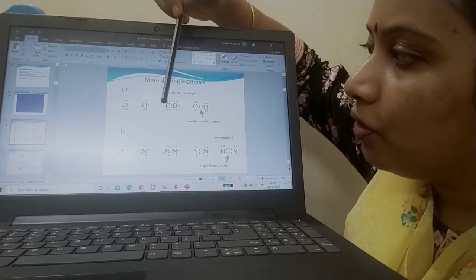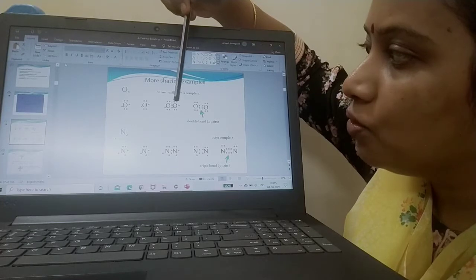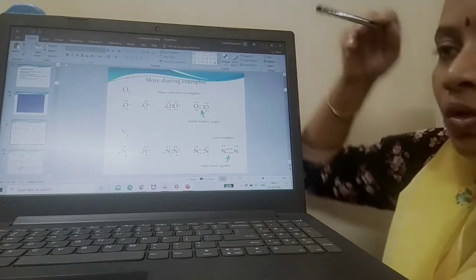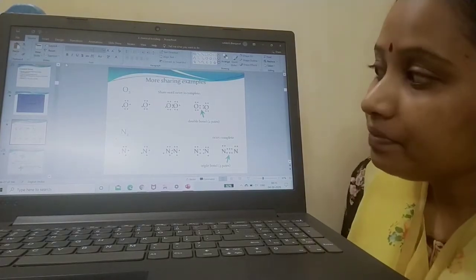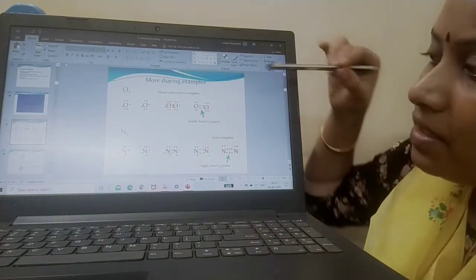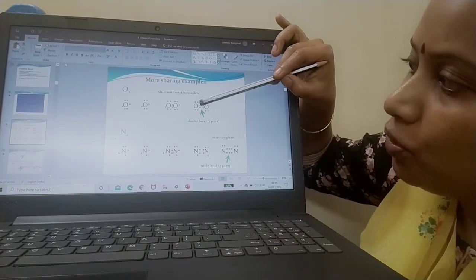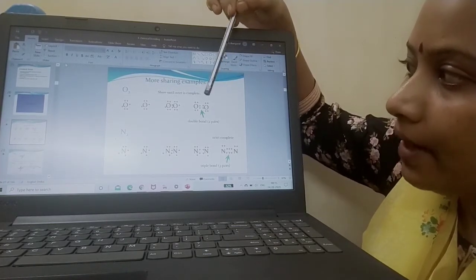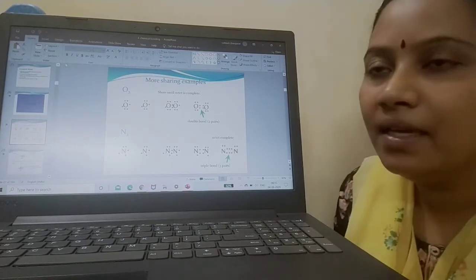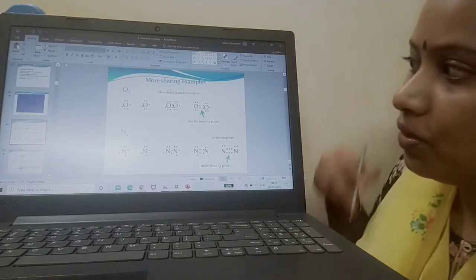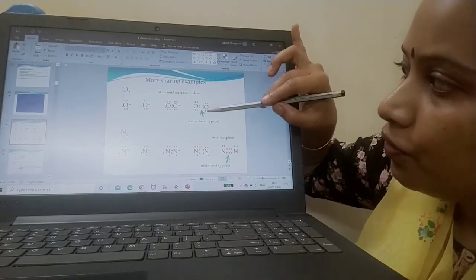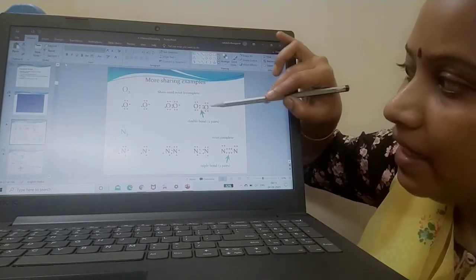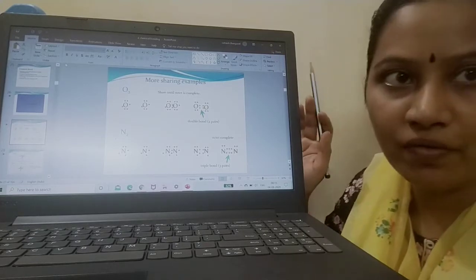2, 4, 5, 6, 7, and 2, 3, 1, 2, 3, 4, 5, 6, 7, right? You have the innermost one pair. So this is a double bond. Can you see how two pairs of electrons are shared between two oxygen atoms such that they achieve their stable configuration? 2, 4, 6, 8. So they achieve their stable configuration.